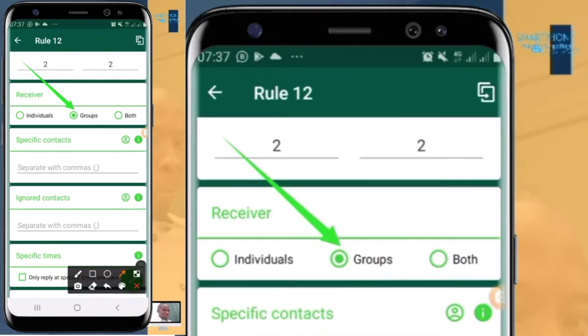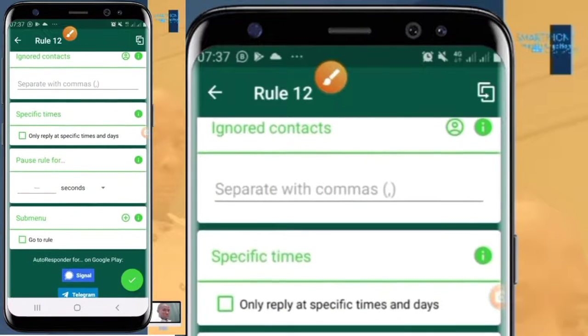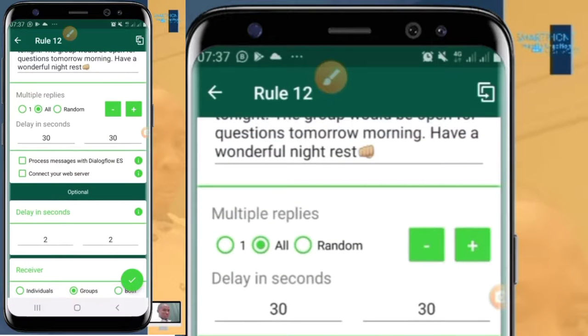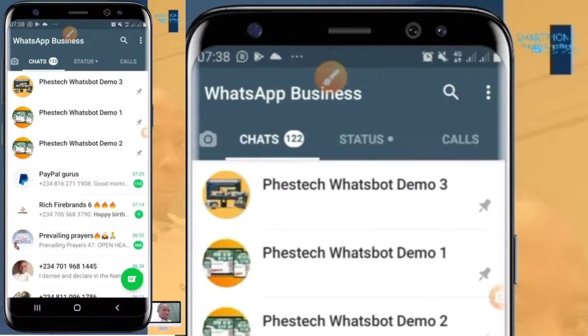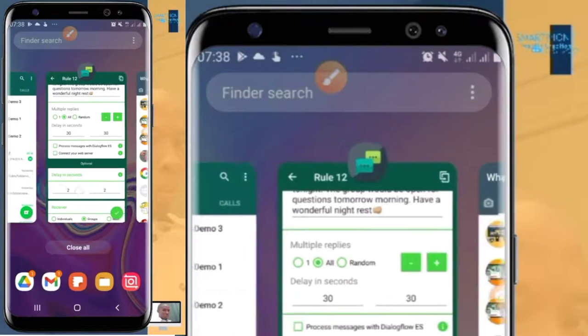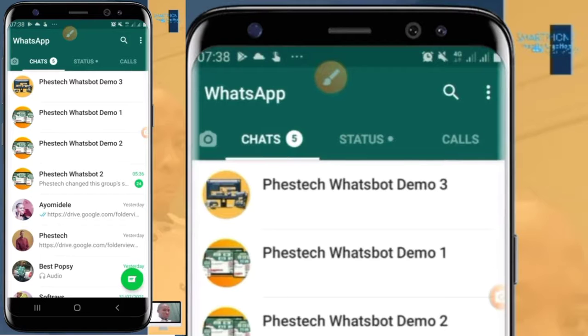So that is just that about teaching in multiple groups for now. I can say about that. So let's go and practicalize it. So you see, let's go to my WhatsApp. Like I said, I have my second WhatsApp account as my own course rep. So this is my main WhatsApp account, like you can see. So let me go to the other one so that it will trigger my autoresponder.